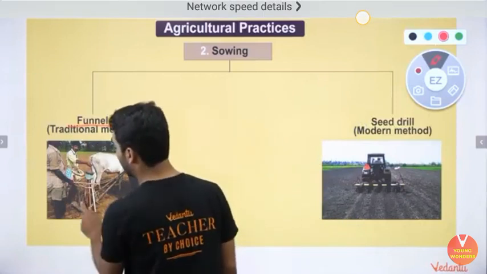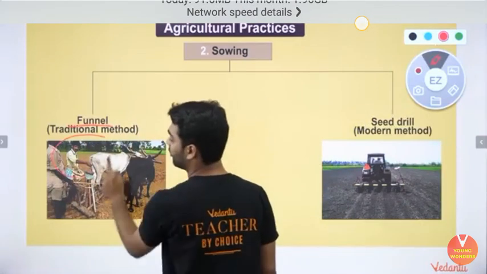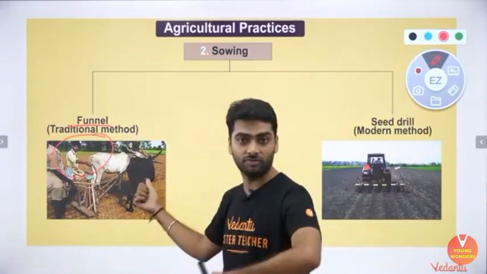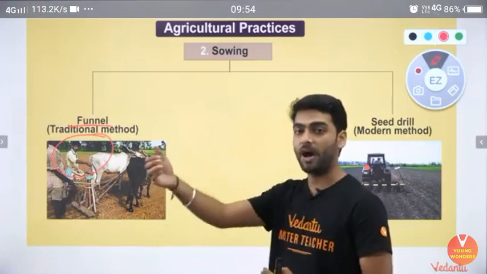Through the funnel method, as you can see clearly, the farmer is putting the seeds in a funnel. So that funnel is carried, the funnel is pulled by the bullocks. So the farmer puts the seeds